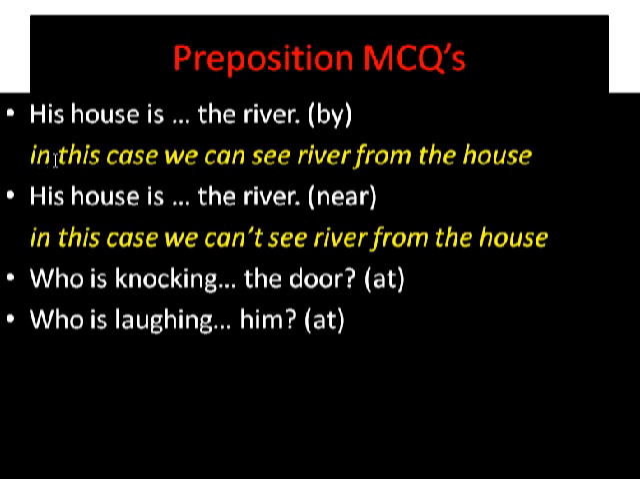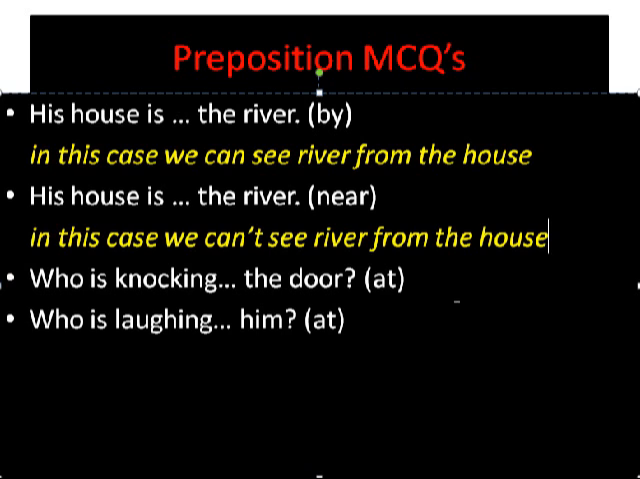In the first case, we can see the river from the house. If a person can see the river from the house, this is by the river. His house is near the river. In this case, we can't see the river from the house. In the second case, whenever you are unable to see the river from the house, you will say near the river. Whenever you can see the river from the house, it will be by the river.